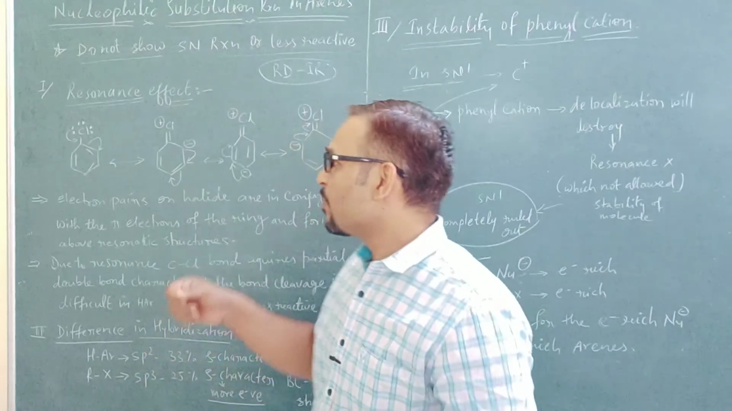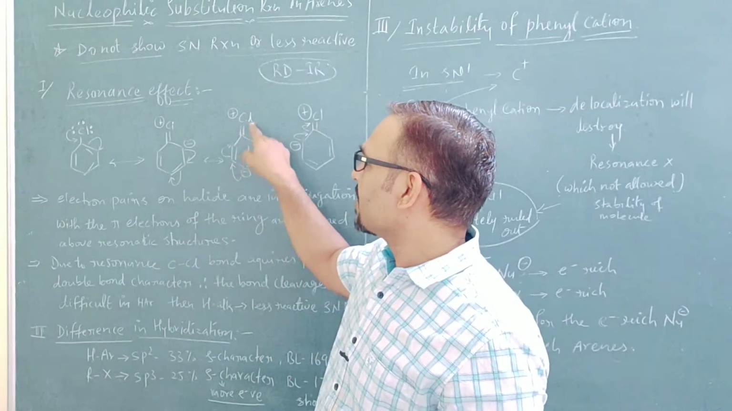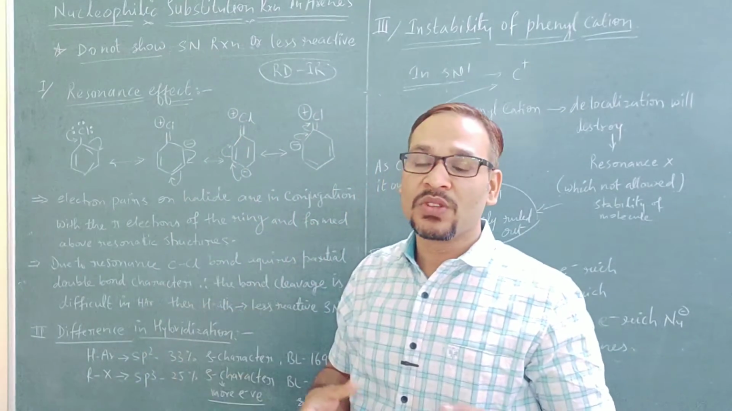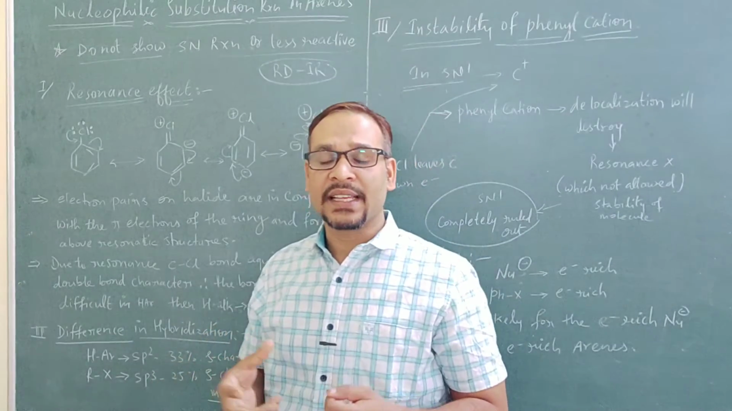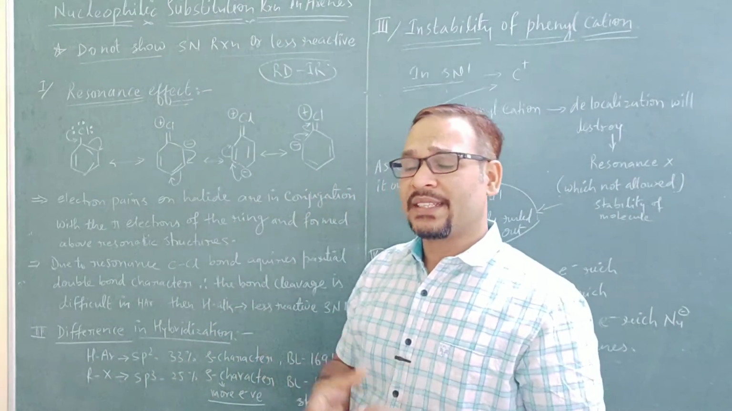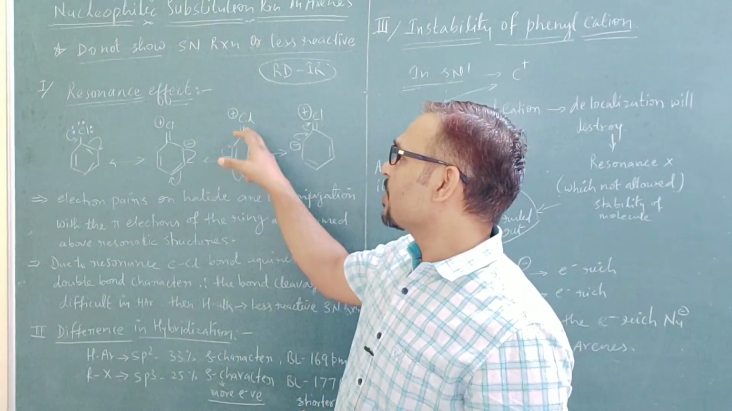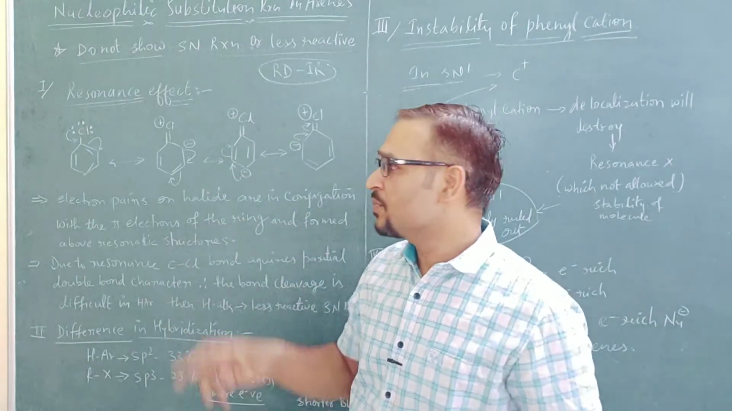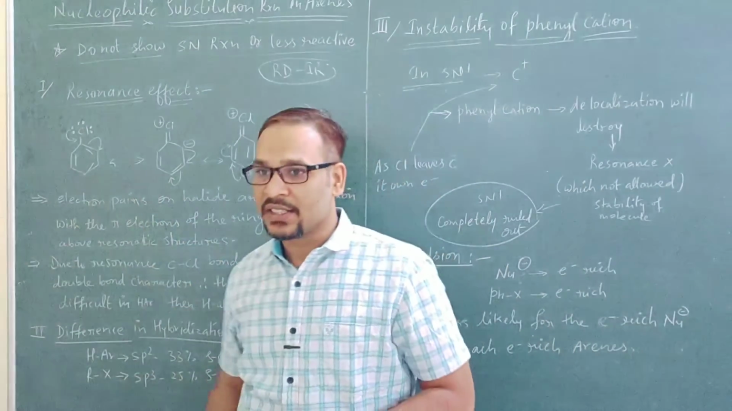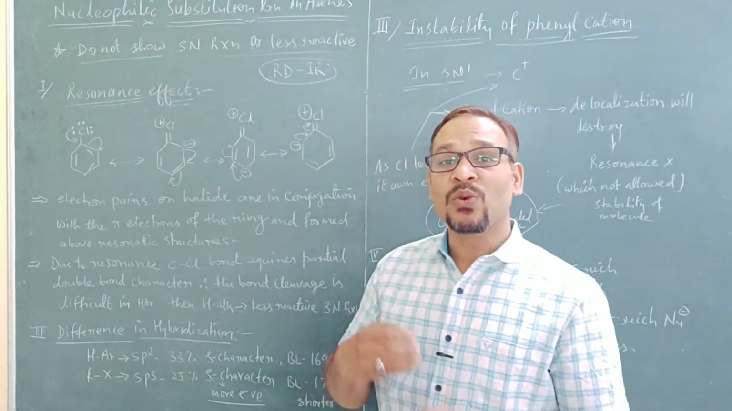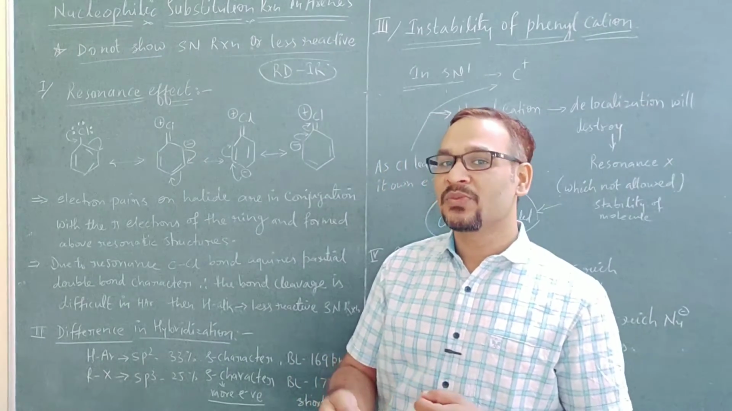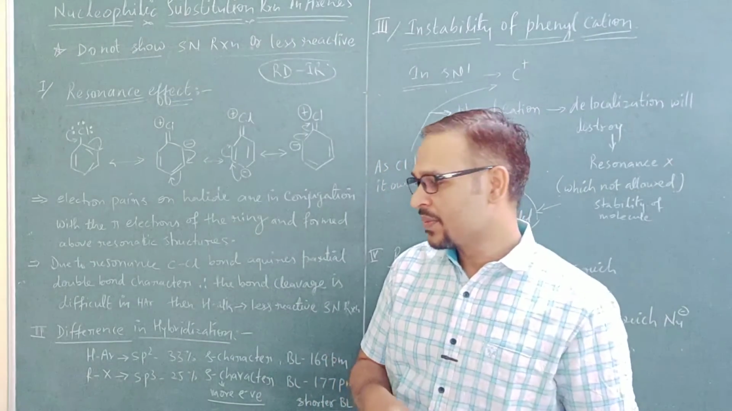So what will happen, the partial double bond between carbon and chlorine is there, and it is stronger than the single bond, so it bears double bond character. So the cleavage between carbon and chlorine is difficult because of these resonating structures, and as I have told you, the more the resonating structures, the more the stability of the molecule.